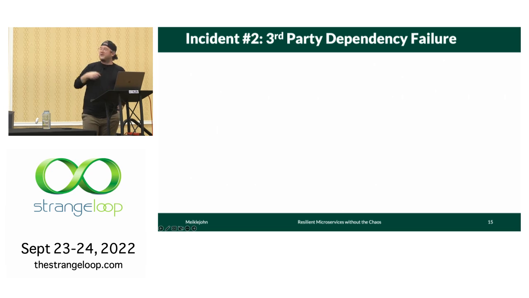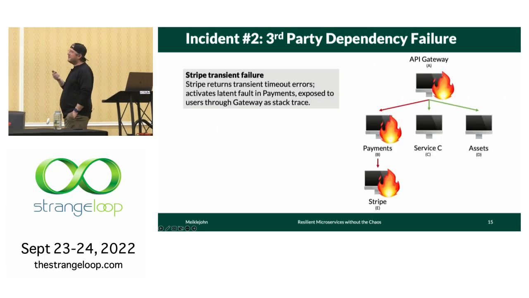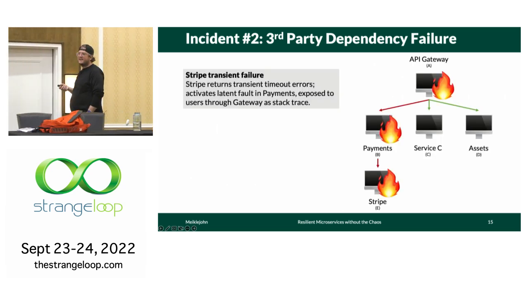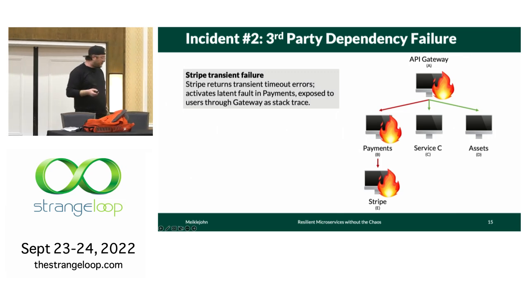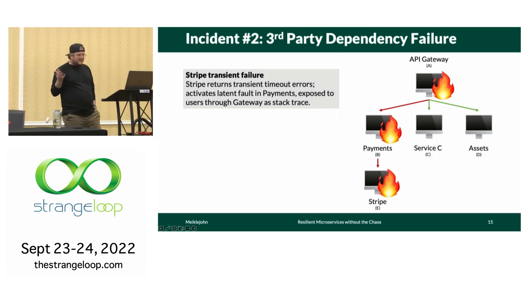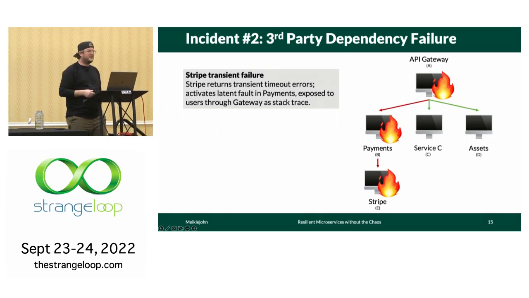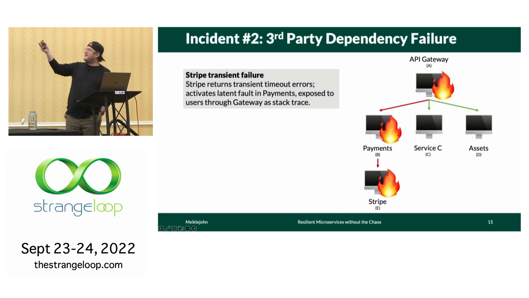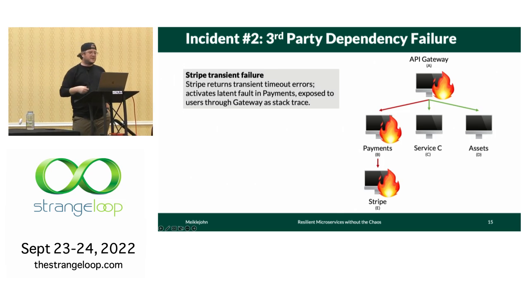A second example is a third-party dependency failure. Here, Stripe begins returning errors. Now, this is to be expected. Stripe doesn't provide you with a 100% availability guarantee. They provide you with something reasonable, like 5 nines or something like this. And so the developers at service B, the payment service, don't have error handling for this transient condition.